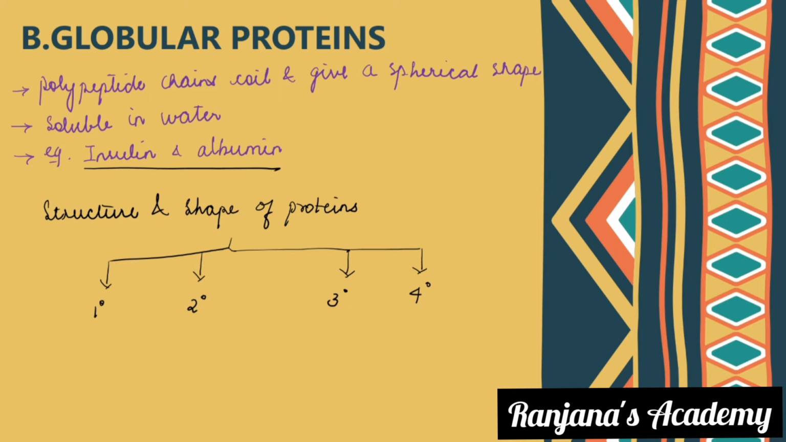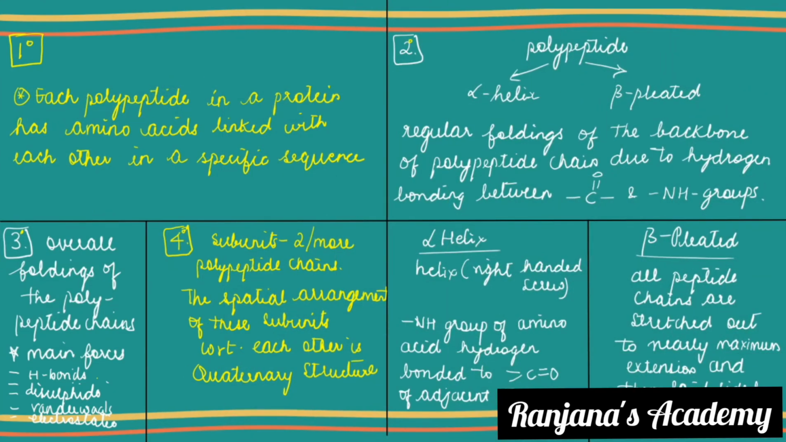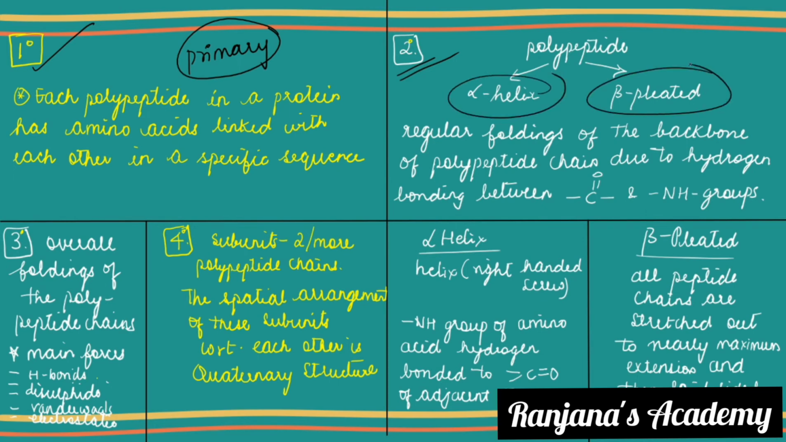On the basis of the structure and shape of proteins, you can classify them into 4 categories: primary, secondary, tertiary, and quaternary. Now let us see each one by one. Each polypeptide chain in a protein has amino acids linked with each other in a specific sequence, and this is called the primary structure. What is this? This is your primary polypeptide chain. Then what is the secondary structure? This is a polypeptide where it exists in 2 different structures, that is alpha helix and beta pleated sheet. What is this?